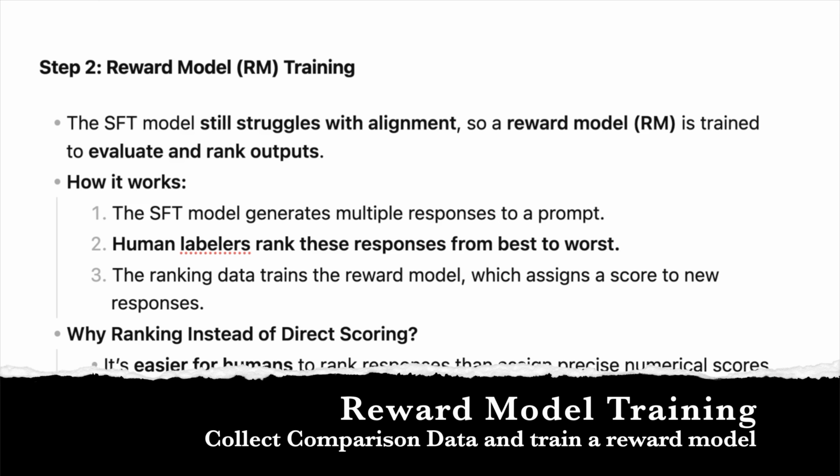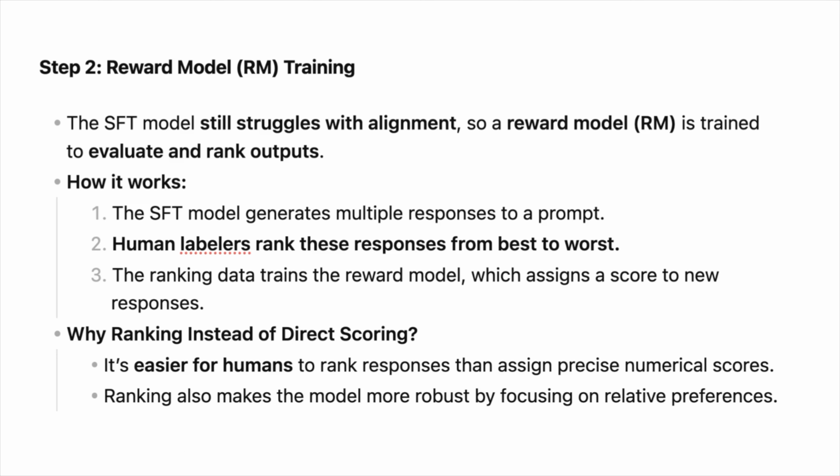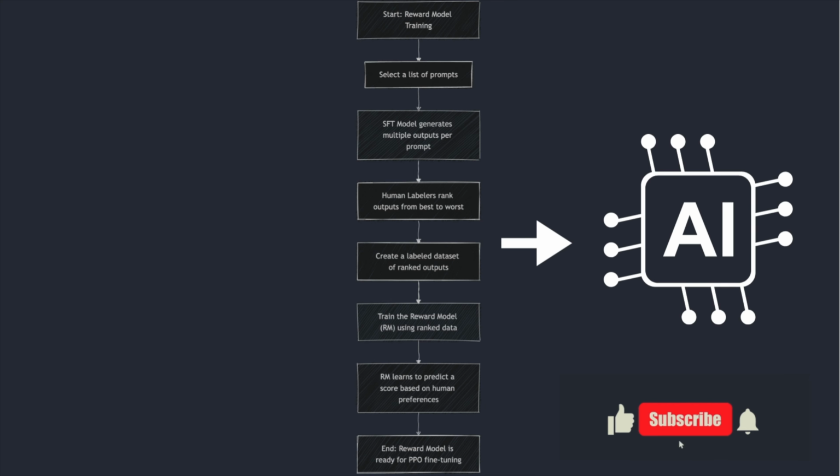Now, the second step was called the reward model. Due to the limited amount of annotated data used in the supervised fine-tuning step, the SFT model still struggles with alignment. So a reward model is then trained to evaluate and rank outputs. The goal of the reward model was to produce an objective function directly from the data. The purpose of this function is to give a score to the SFT model's output proportional to how desirable these outputs are for humans.